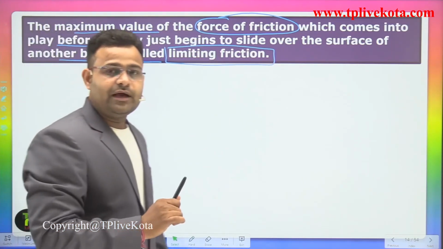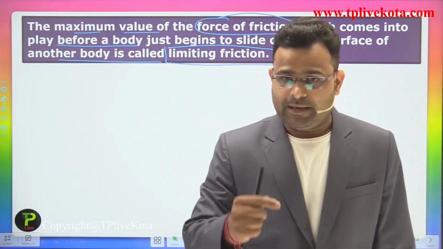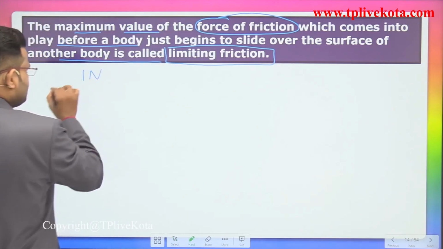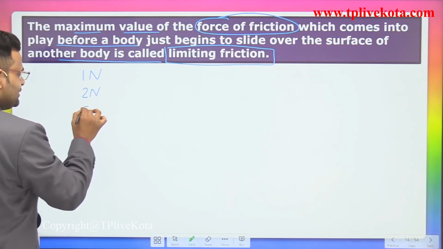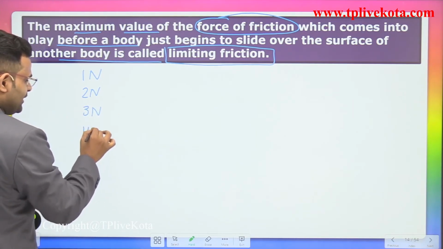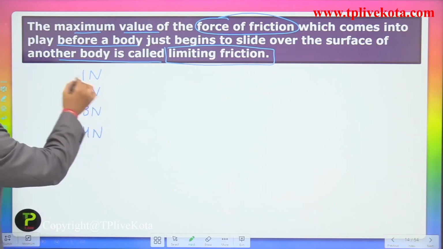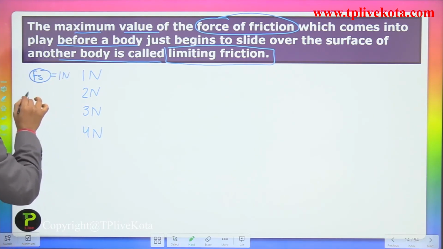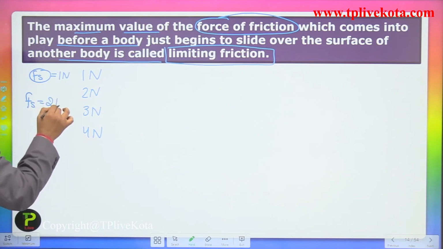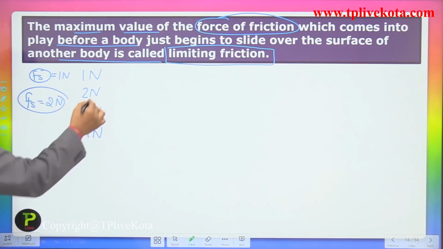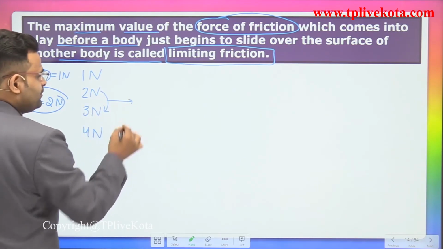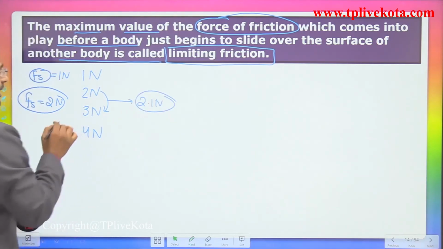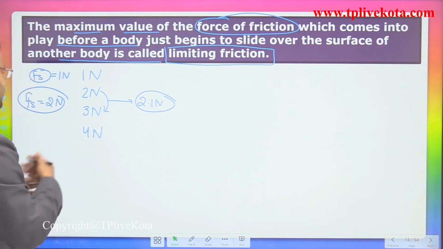It means we are increasing our external force by some values. In the first case we apply 1 Newton, then 2 Newton, then 3 Newton and 4 Newton. In every case the force of friction increases. In that case the force of friction is 1 Newton, in that case 2 Newton. Then we use one more point, 2.1 Newton. When we use 2.1 Newton, the body starts to move.